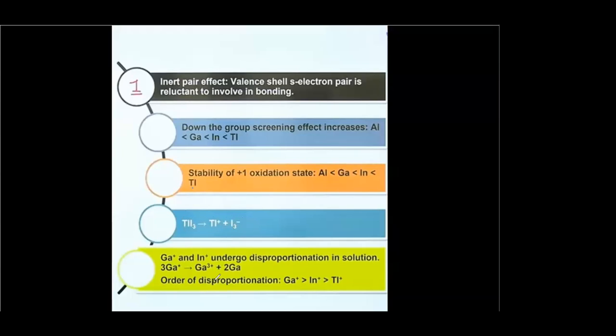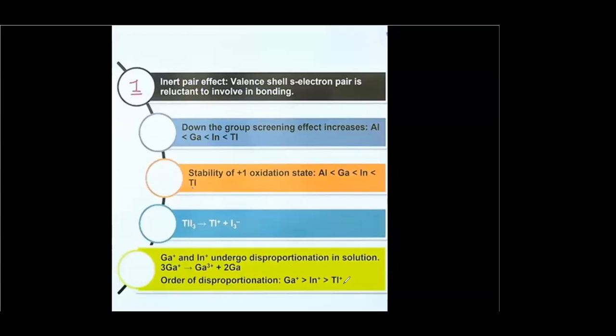Now the gallium 1+ ion and indium 1+ ion undergo disproportionation reaction in solution. That means gallium 1+ ion changes to gallium 3+ and gallium. The order of disproportionation reaction is that gallium exhibits it most, then indium, then thallium.